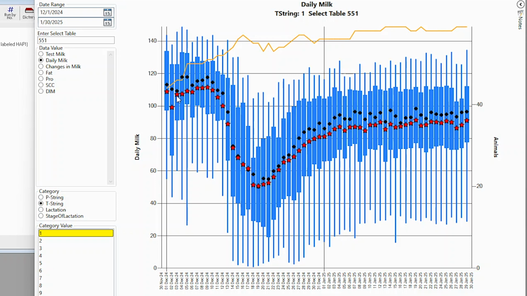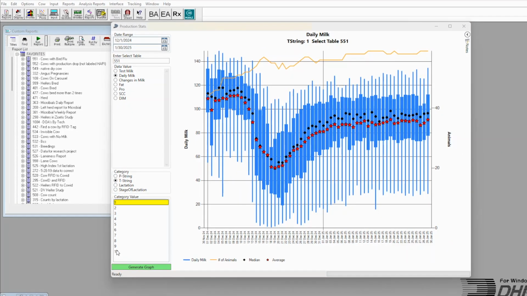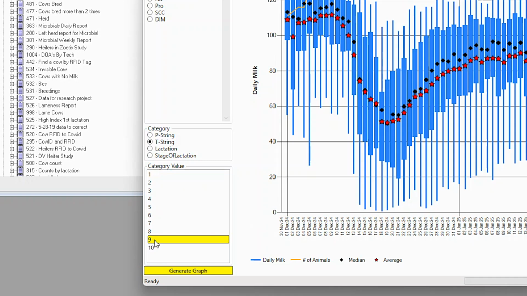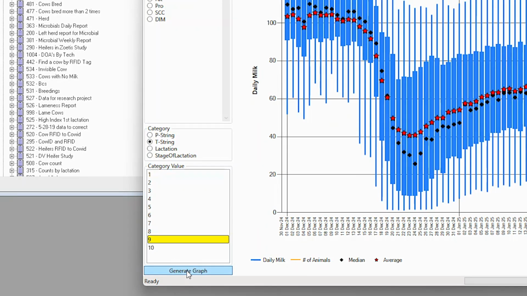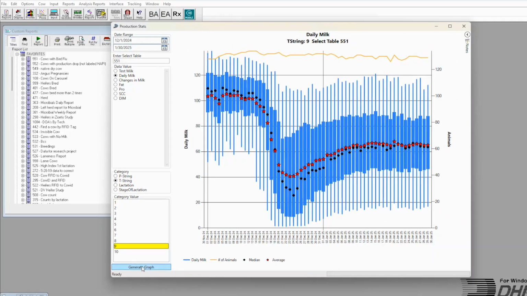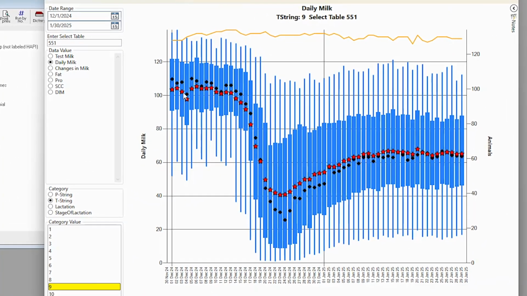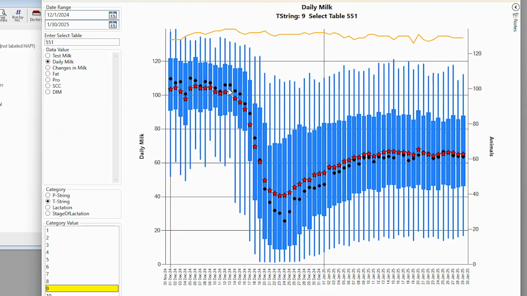So we can see what production was prior to bird flu treatment, during bird flu treatment, and then what the recovery has looked like. If we want to look at another string, we can highlight that string and click the button that says Generate Graph. Here we have a different view of those particular animals before, during, and after bird flu was diagnosed with those animals.